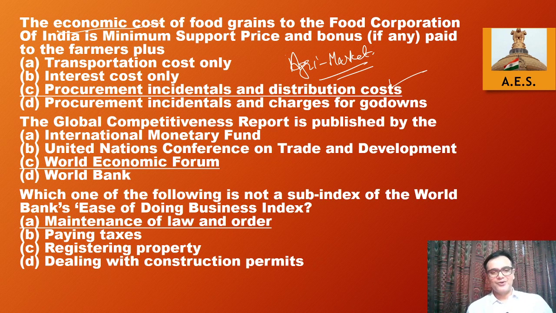Then, the Global Competitiveness Report is published by the World Economic Forum. Every year they are asking questions on one or the other report, and 99% of the time what they are asking is who is the publisher of this particular report. Not much, just the publisher. So you must be learning at least the publisher.